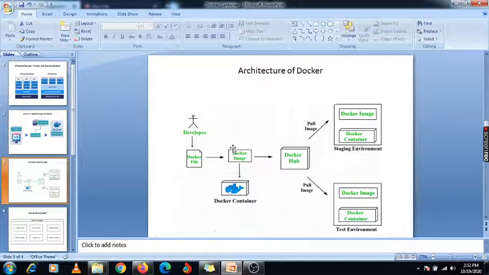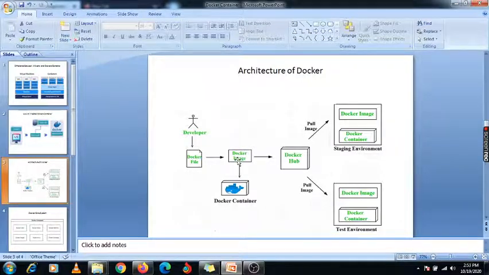This Docker ecosystem has multiple types. We will discuss that in the next slide. First we will go through the architecture of this Docker.